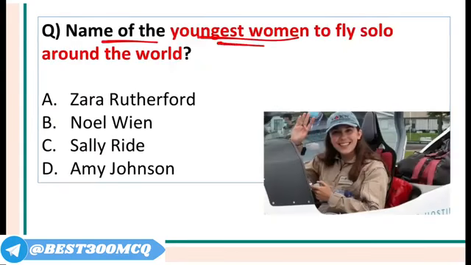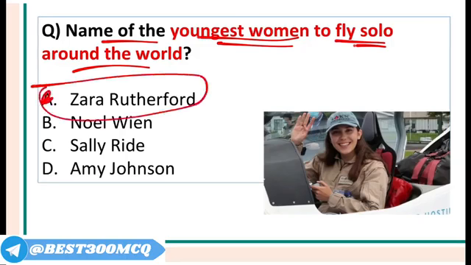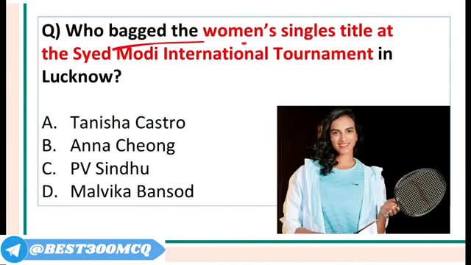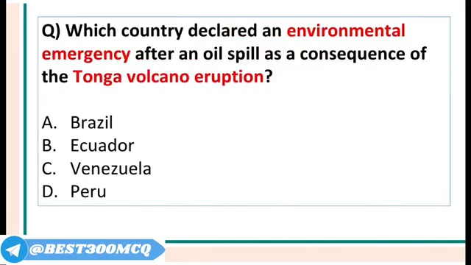What is the name of the youngest woman to fly solo around the world? Her name is Zara Rutherford. And she was born in Belgium, but she lives in Britain, so she is a British pilot. Who bagged the women's singles title at the Syed Modi International Tournament that took place in Lucknow? It is PV Sindhu. And PV Sindhu defeated Malvika Bansod in the final.